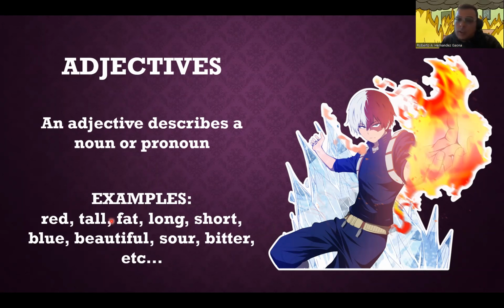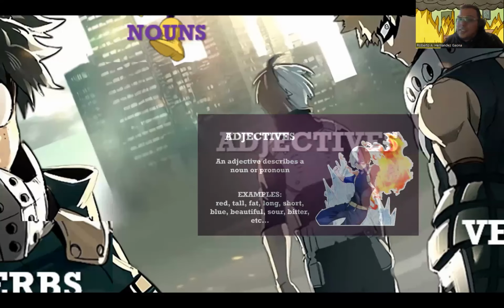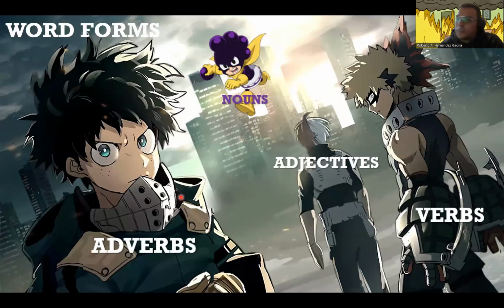And those are adjectives: red, tall, long, short, beautiful, etc. All of these are adjectives. If I have a phone and I think my phone is nice, that is an adjective, what I think about my phone. Whatever you guys think of me, your teacher, that is also an adjective. So yeah. All right, adjectives describe nouns or pronouns.